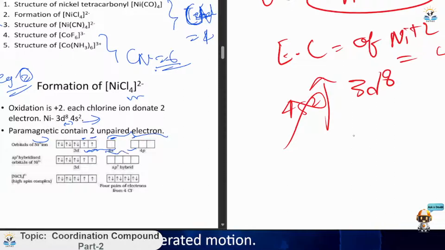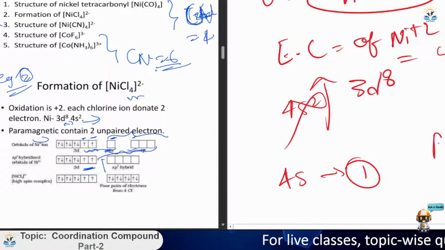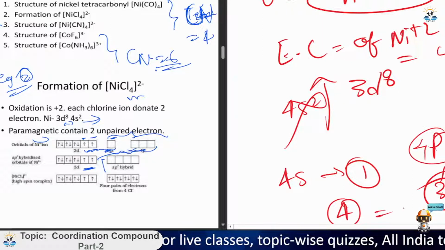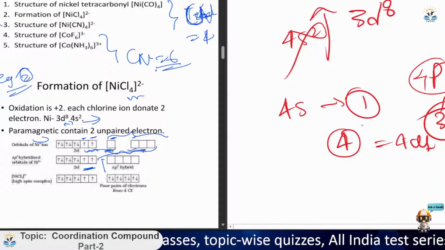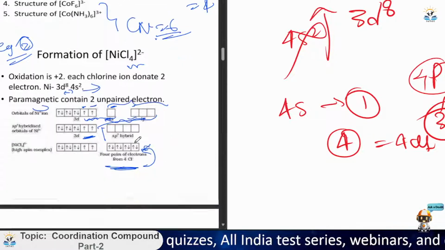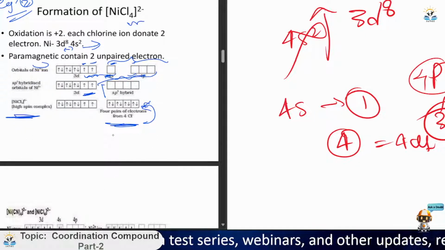But if we take the whole outermost orbitals, that is the 4s, one orbital, and from 4p we can take three, so we will get four, which will accommodate four Cl. So four pairs of electrons from Cl will be given here for the hybridization, and as it is the outermost orbital, it is a high spin complex. I have taught that one.